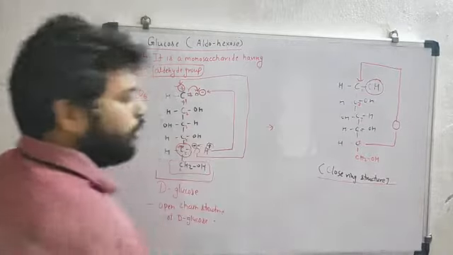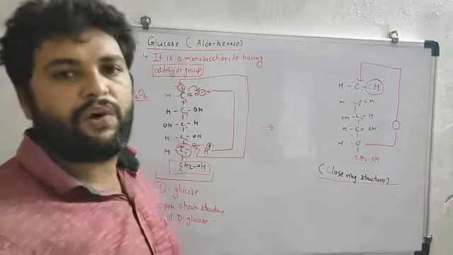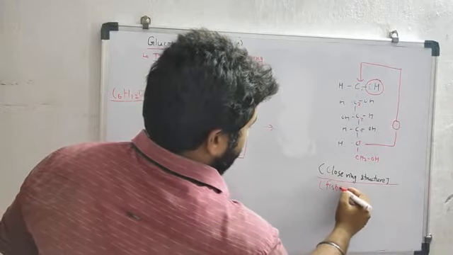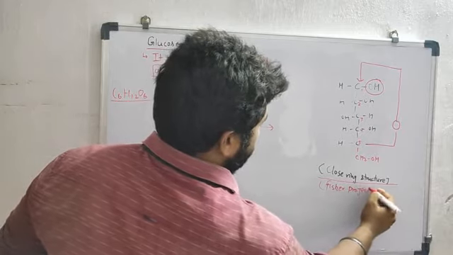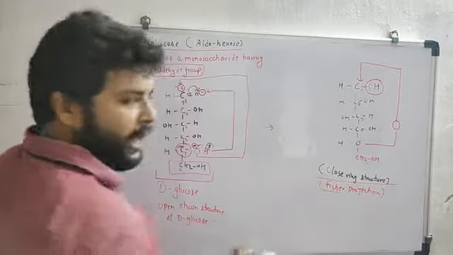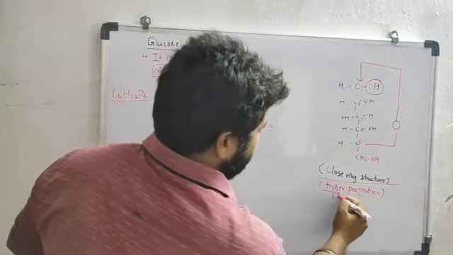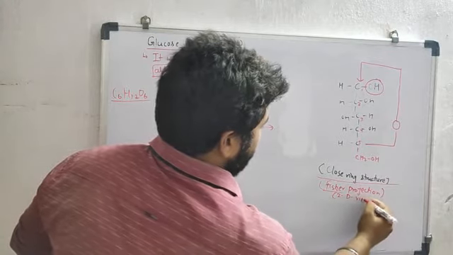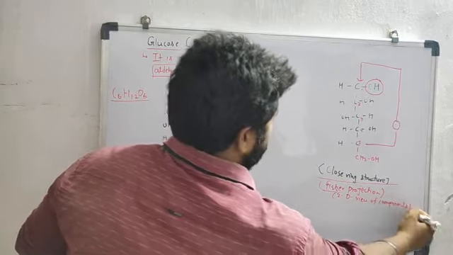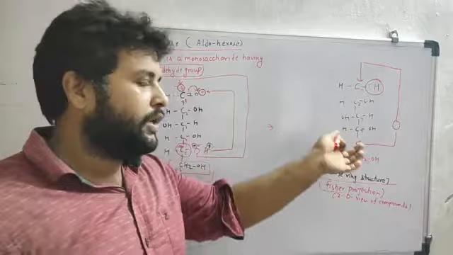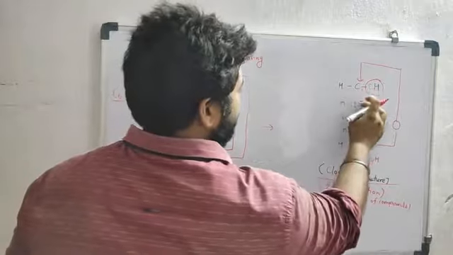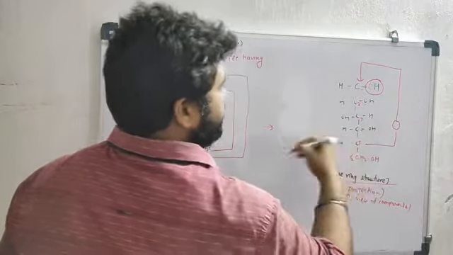This is the closed ring structure, and this structure was given by Emil Fischer. That's why it is known as the Fischer projection. It was given by Emil Fischer, so it is the two-dimensional view of compounds. Emil Fischer provided the closed ring structure. How many elements are there? 1, 2, 3, 4, 5, 6. So it is a 6-membered ring.